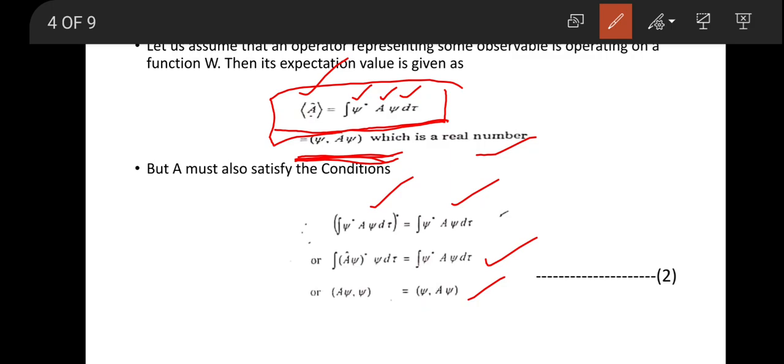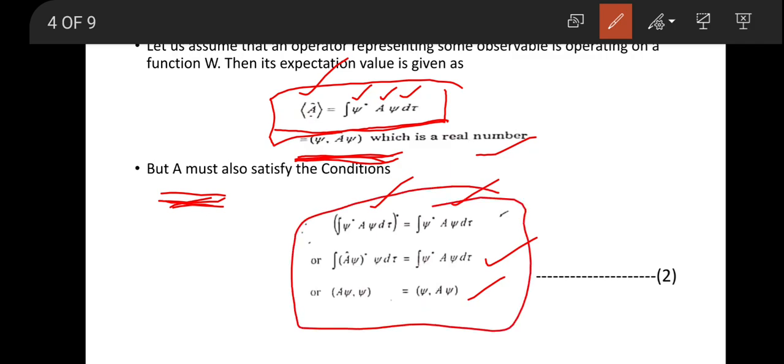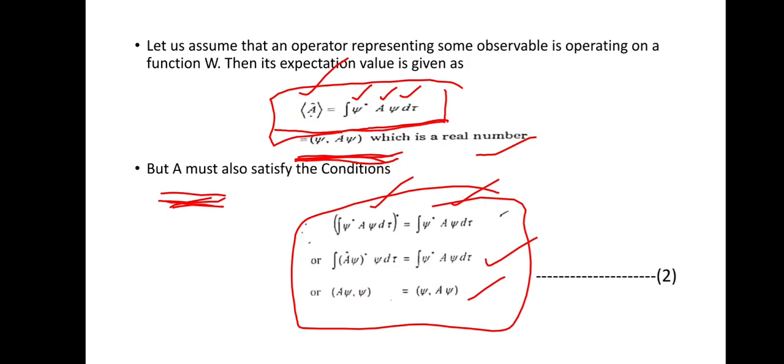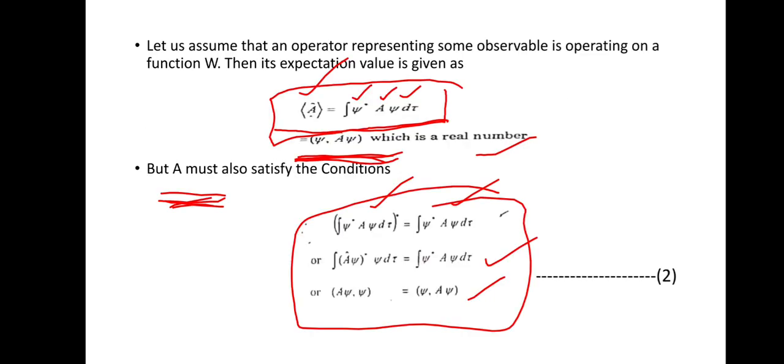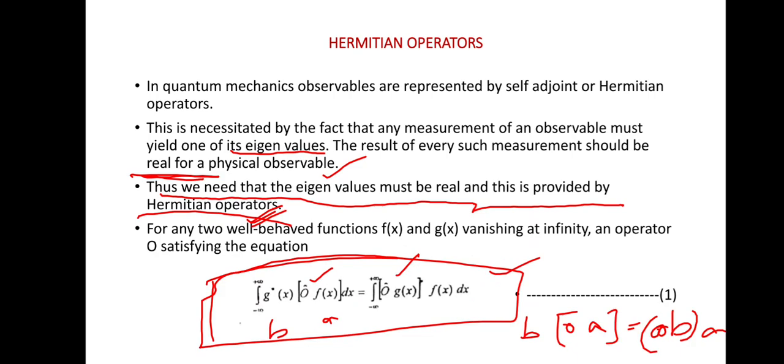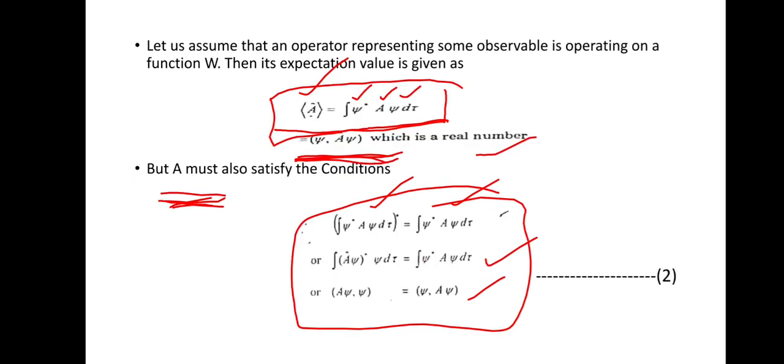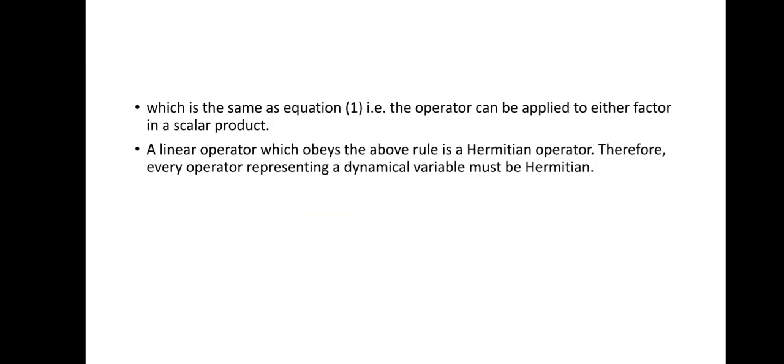That is, A psi comma psi equals psi comma A psi, which means the operator A is equal under all these conditions according to Hermitian operators for producing real values, which is the same as equation 1. So this equation equals the first equation and the second equation. When we compare, we get that the operator can be applied to either factor in a scalar product.